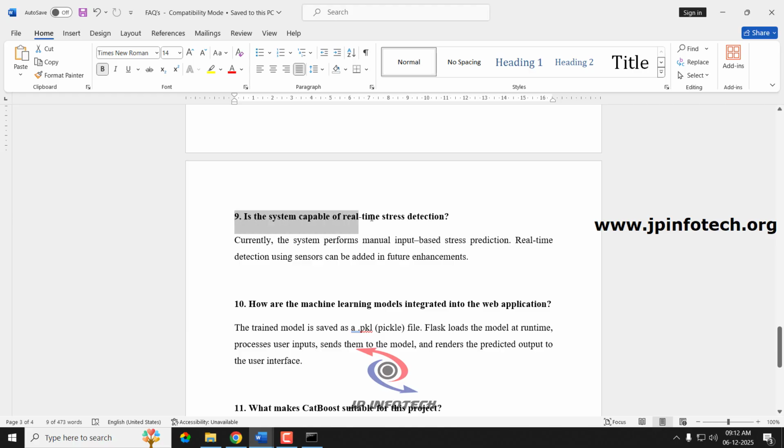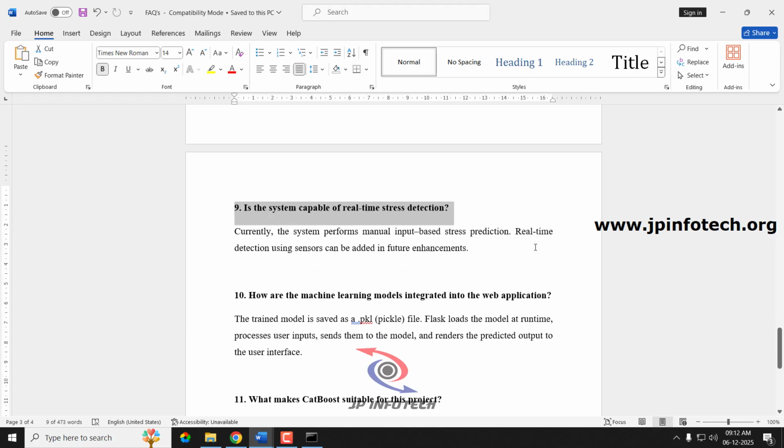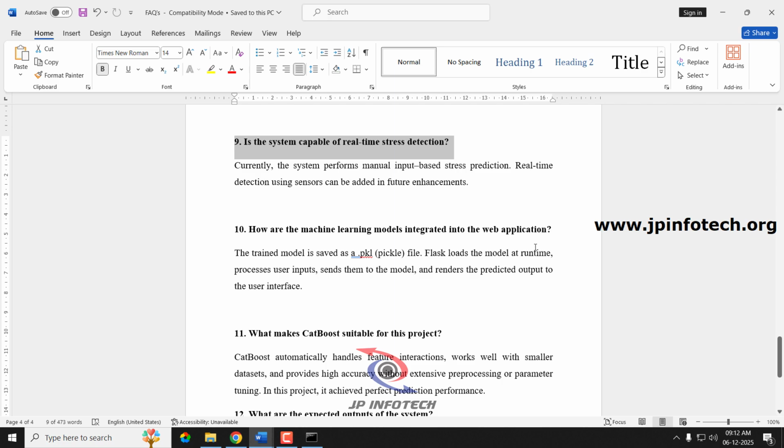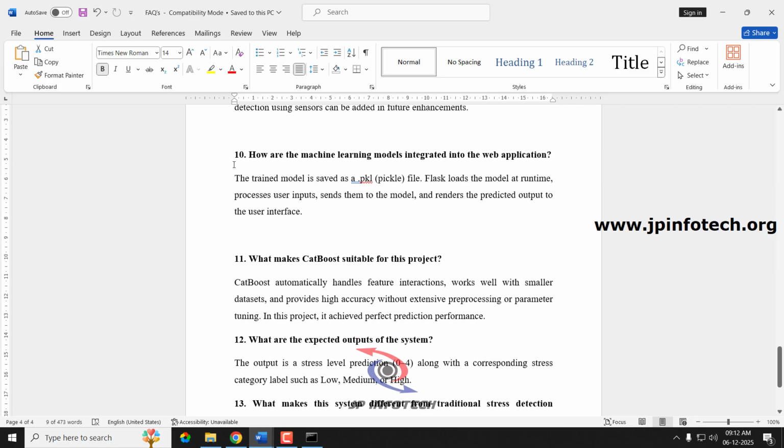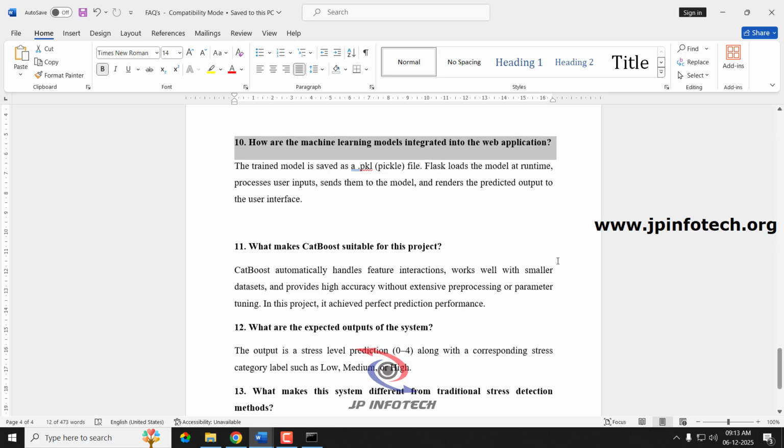Next question, is the system capable of real-time stress detection? Currently the system predicts based on manual input only. Real-time detection using sensors can be integrated in future enhancement, but not in the current one. Next question, how are the machine learning models integrated into the web application? The trained model is saved as a pickle file. Flask loads the model at runtime, processes the user input, sends it to the model, and renders the predicted output to the user interface.